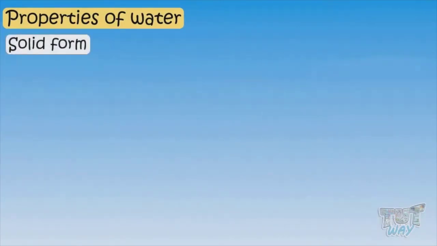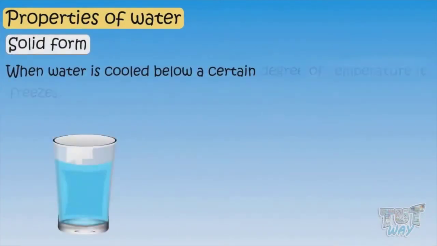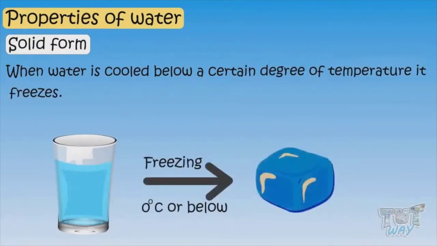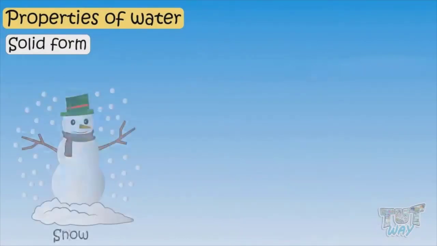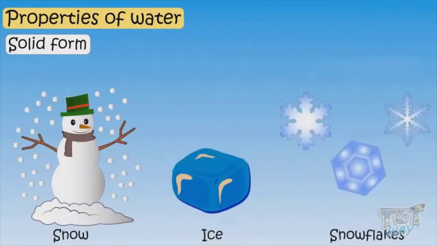Solid form: when water is cooled below a certain temperature, it freezes and that form of water is known as the solid form of water. Ice and snowflakes are all solid forms of water.